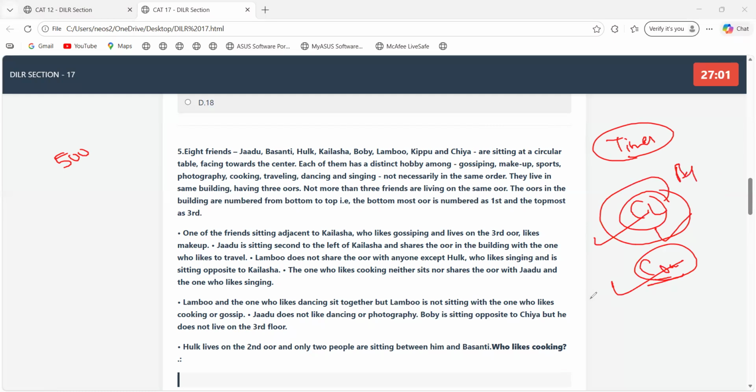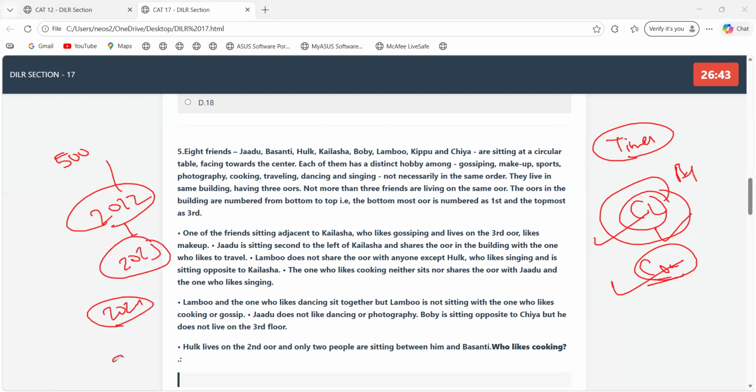Regarding the PYQs, from where onwards you need to solve them for DILR: my perspective is that before 2022 the sets were quite easier, so solving them doesn't make much sense. You can solve the sets from 2022, 2023, 2024 and 2025, because they are way too good. Second thing, don't assume that this time DILR will be easier or tougher. Be prepared for every situation.